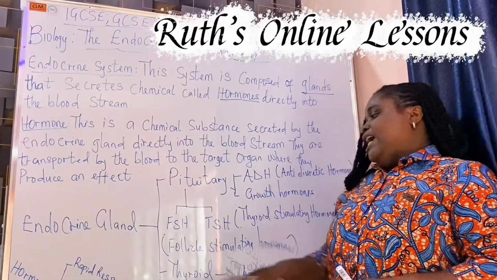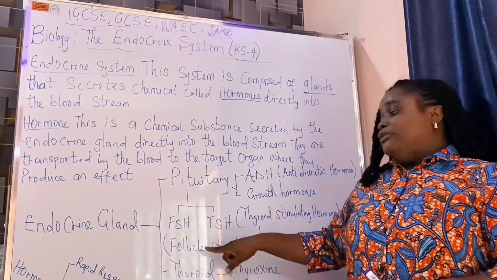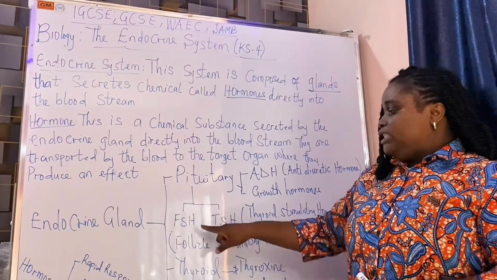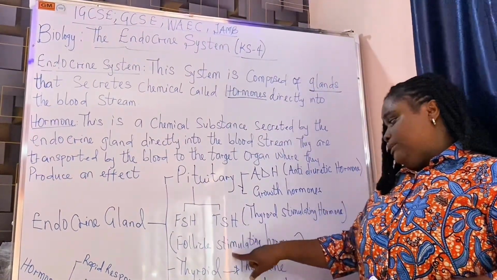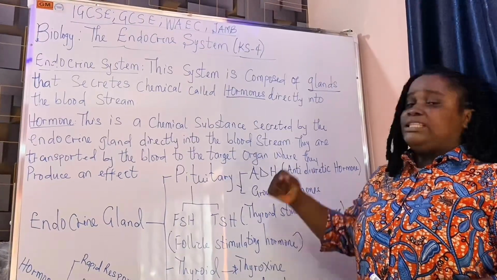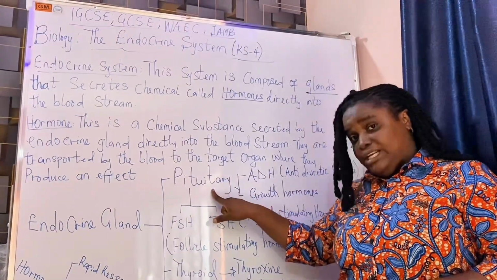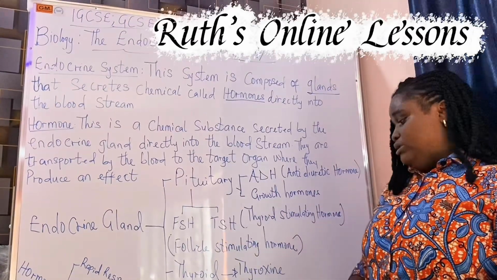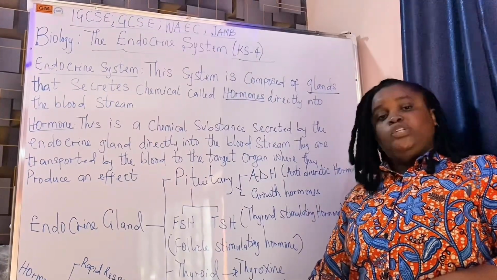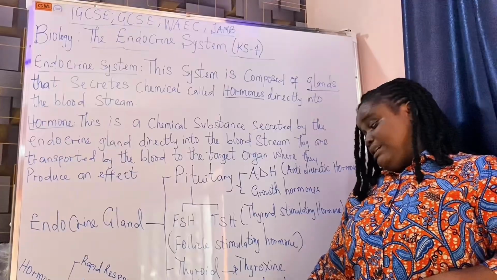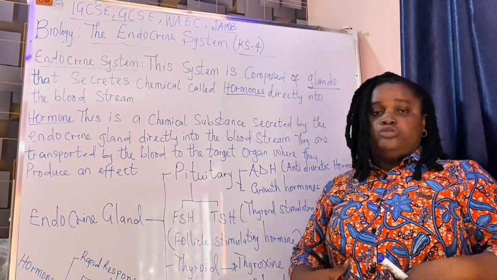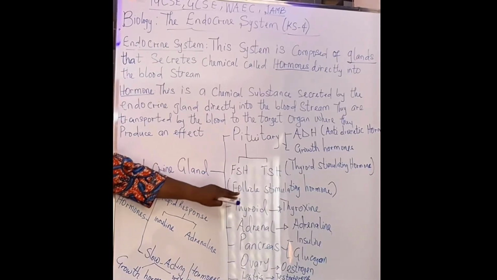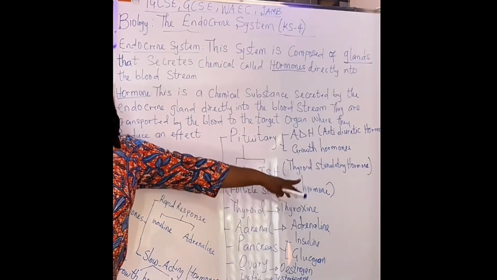FSH. The FSH is called the follicle stimulating hormone. This hormone, follicle stimulating hormone, is secreted by the pituitary gland. This follicle stimulating hormone goes to the ovary. The ovary is also another endocrine gland, and it is unique to ladies. FSH stands for follicle stimulating hormones.